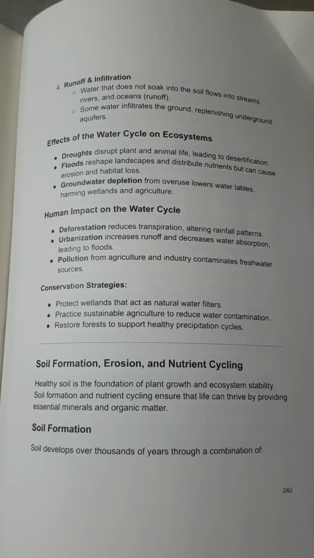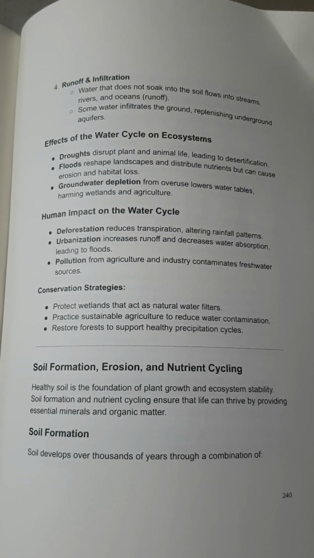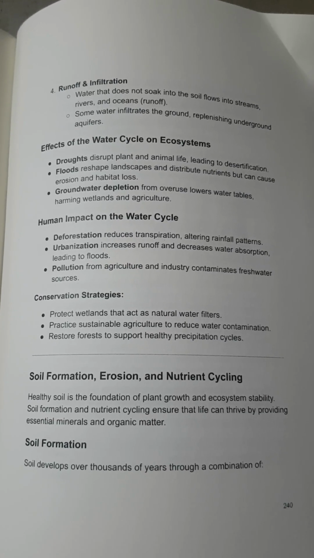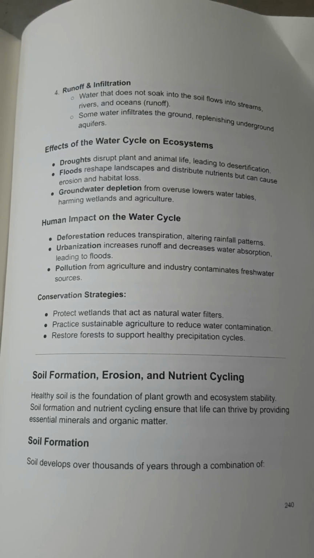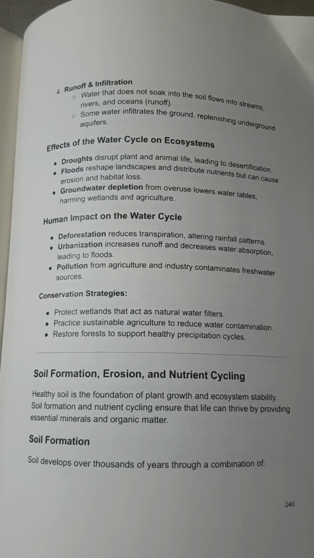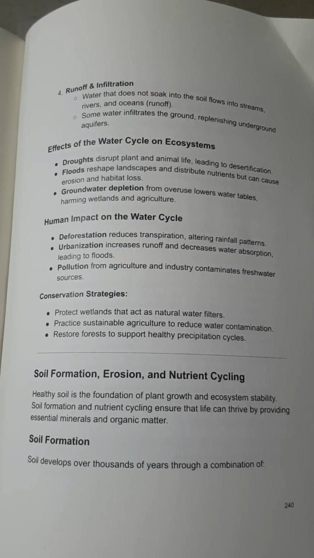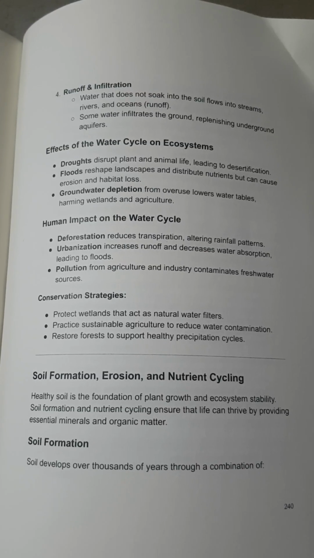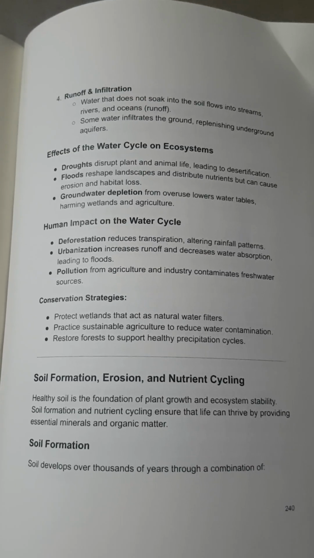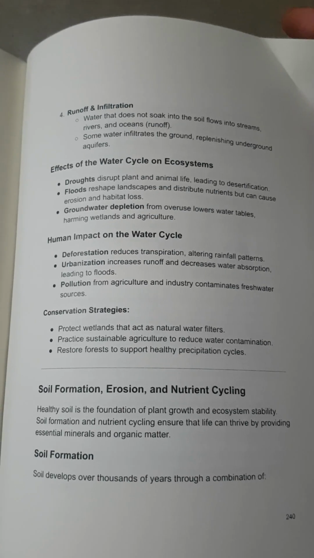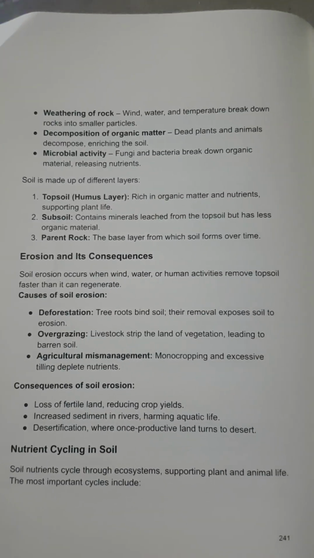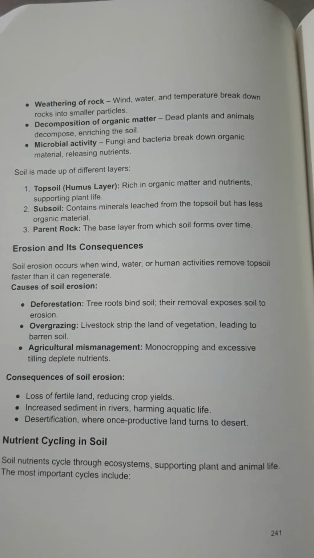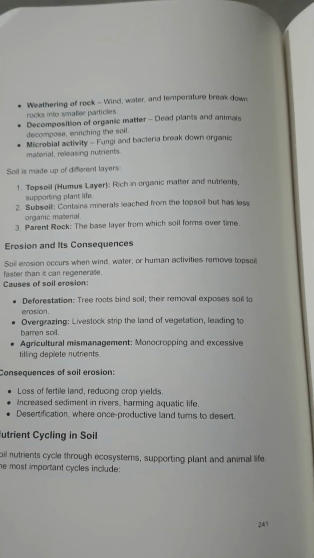Soil formation, erosion, and nutrient cycling. Healthy soil is the foundation of plant growth and ecosystem stability. Soil formation and nutrient cycling ensure that life can thrive by providing essential minerals and organic matter. Soil formation. Soil develops over thousands of years through a combination of weathering of rock. Wind, water, and temperature break down rocks into smaller particles.